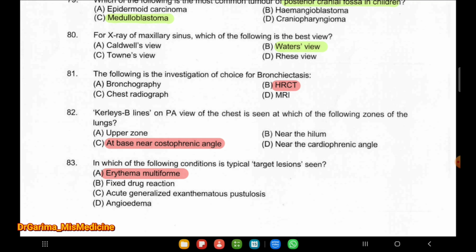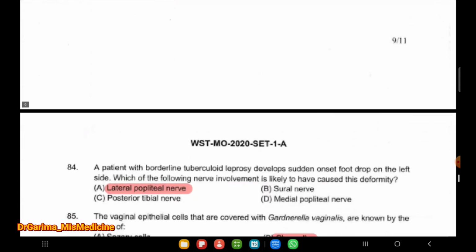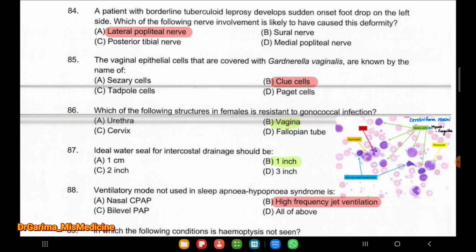Next question, Kerley B lines on PA view of the chest are seen at which of the following zones of the lungs? At the base, near the costophrenic angle. Next question, in which of the following conditions is the typical target lesion seen? Erythema multiforme. Next question, a patient with borderline tuberculoid leprosy develops sudden onset foot drop on the left side. Which one of the following nerve involvements is likely to have caused this deformity? Lateral popliteal nerve.